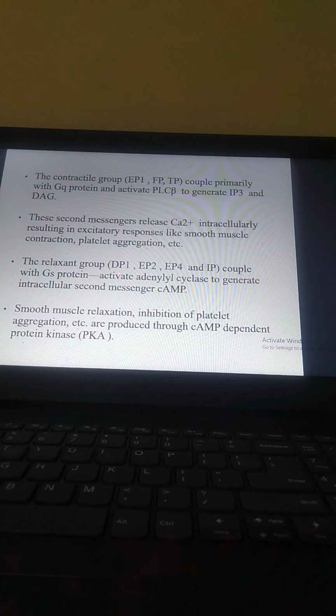The relaxant group is the DP, EP, and IP receptors, coupled by Gs. These stimulatory proteins activate adenyl cyclase to generate the intracellular second messenger cAMP. Smooth muscle relaxation and inhibition of platelet aggregation are produced through cAMP-dependent protein kinase A.